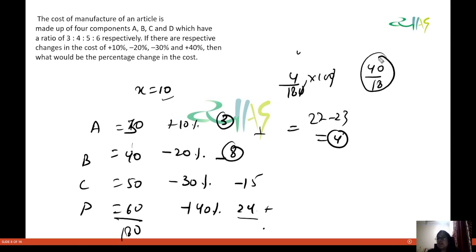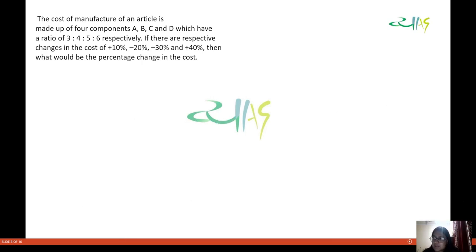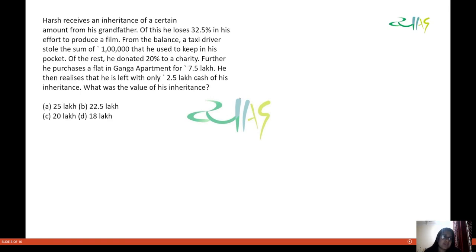Now again the same calculation. How I did this? 18 into 2 is 36. So 36 by 18 divided by 4 by 18. We know this is 2, we know this is 2 by 9, so that will be 0.22. So now try to divide by this method. How do I do this? I break this into a viable thing. Fine.